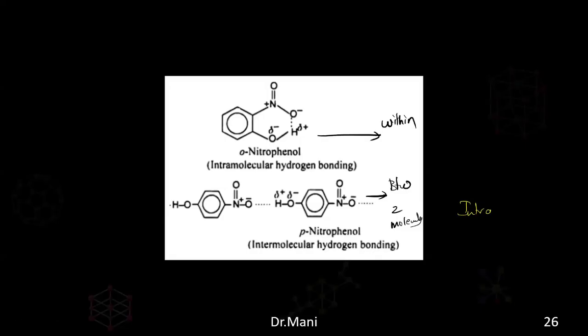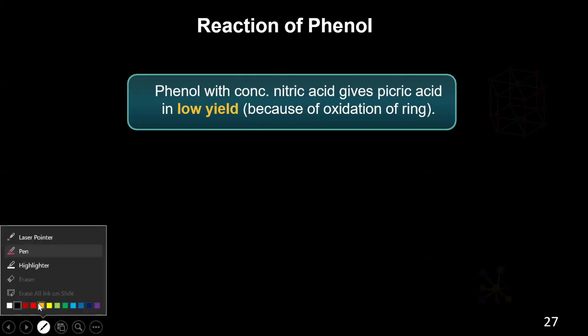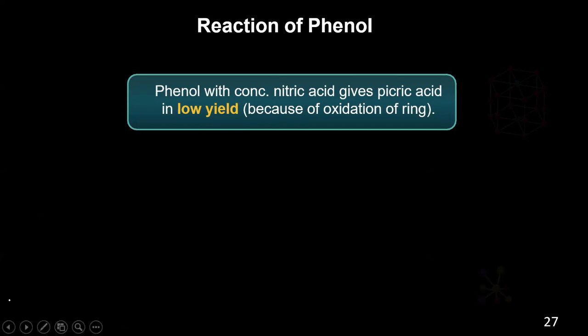Only 3 slides left, so just remember. Phenol with concentrated nitric acid gives picric acid, in a low yield. That means it will not be completely formed. You will get a smaller amount of this picric acid. Suppose you take the phenol. What is phenol? It's nothing but the benzene ring with an OH group. Now this benzene ring with the OH group, you treat with nitric acid, concentrated nitric acid.